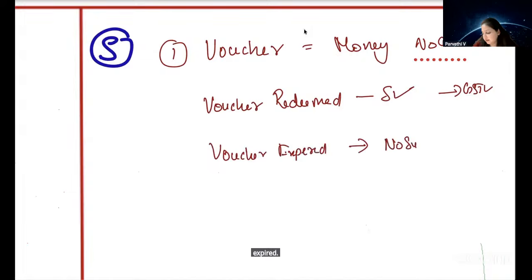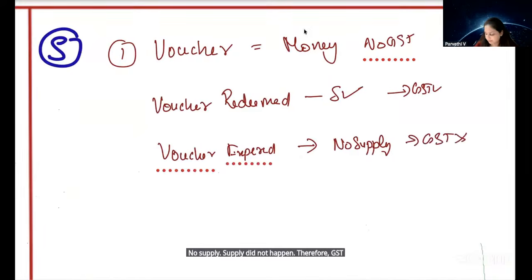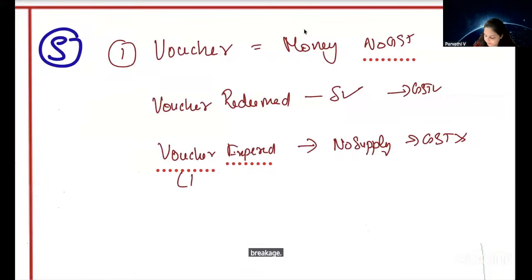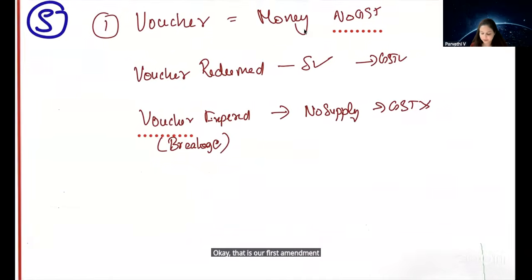No supply. Supply did not happen. Therefore, GST is not applicable. This voucher expired, we call it breakage. Okay, that is our first amendment in our supply chapter.